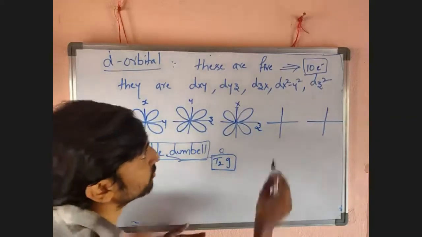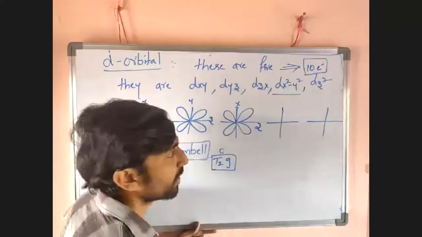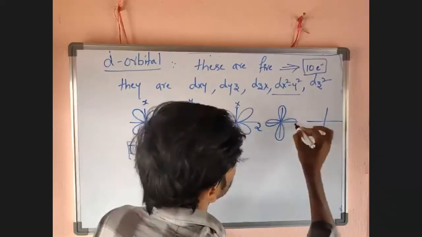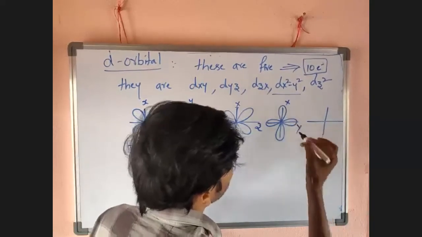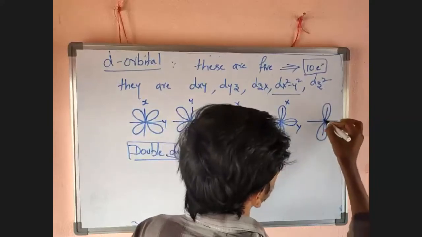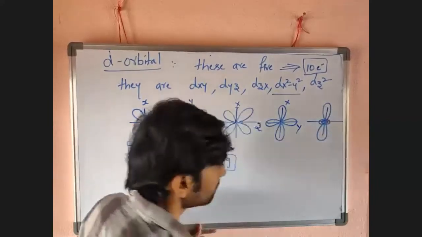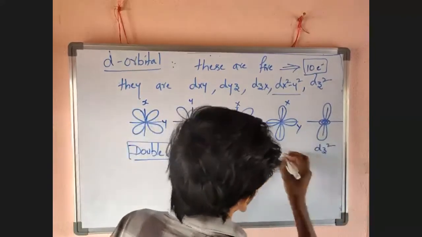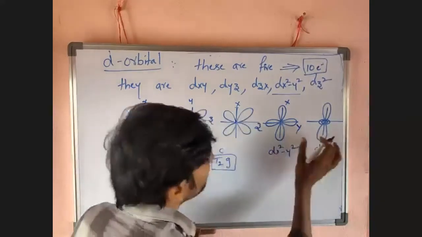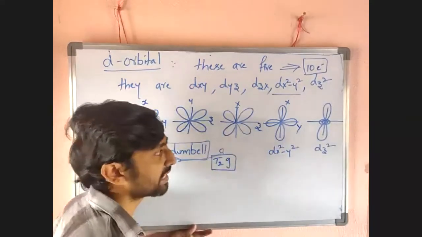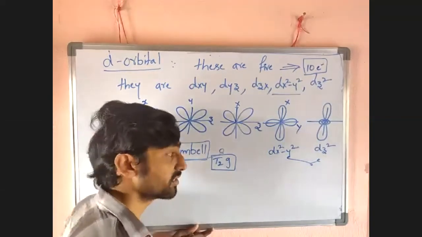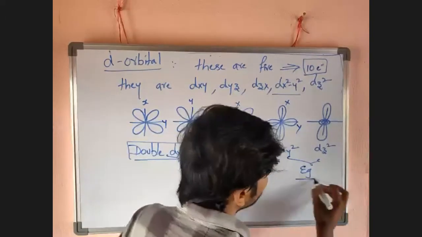Now, next we have to move to the dx square minus y square. Their lobes are present on the axis. Here x axis, here y axis. Here also lobes are present on the axis. It is dz square, it is dx square minus y square. Now, if you see, in these two cases, orbitals lie on the axis. These two are called doubly degenerate orbitals, and this set is called eg orbitals.